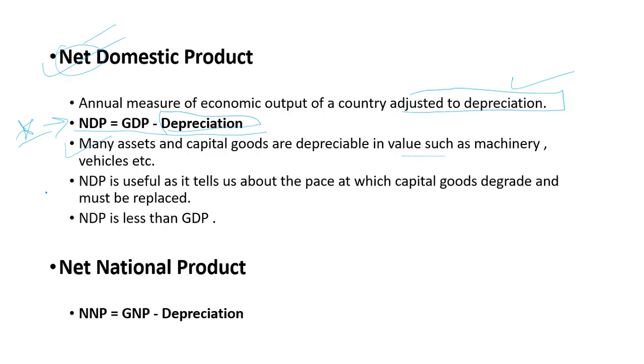So NDP is useful as it tells us about the pace at which capital goods degrade and must be replaced. NDP is always less than GDP because of depreciation. Net national product is GNP minus depreciation. That's it. Okay, so we have covered all these 4 terms, very important. One question at least you can expect.